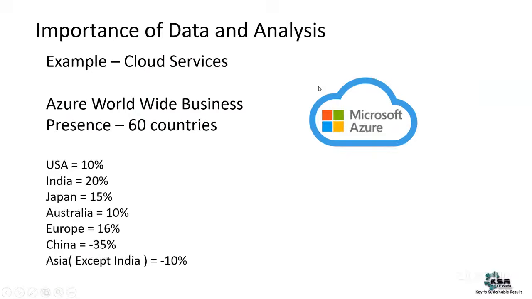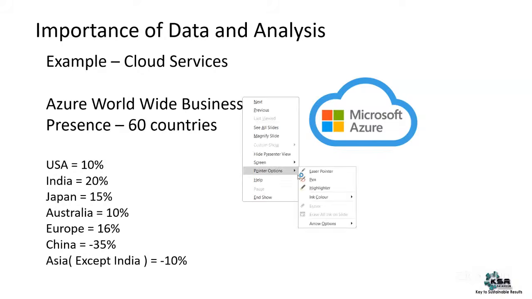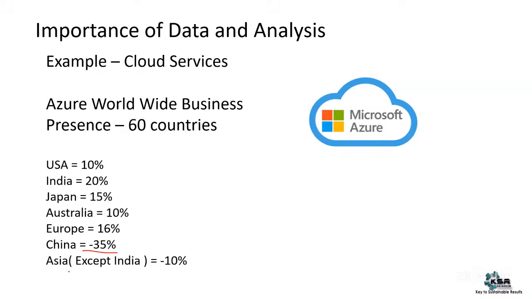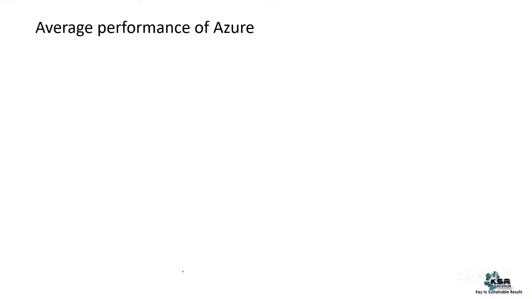Now, how does this analysis work? China is negative, and the information for Asia, except India, is also negative. Now I want to check the average performance. As a data analyst, you should know how averages are calculated.